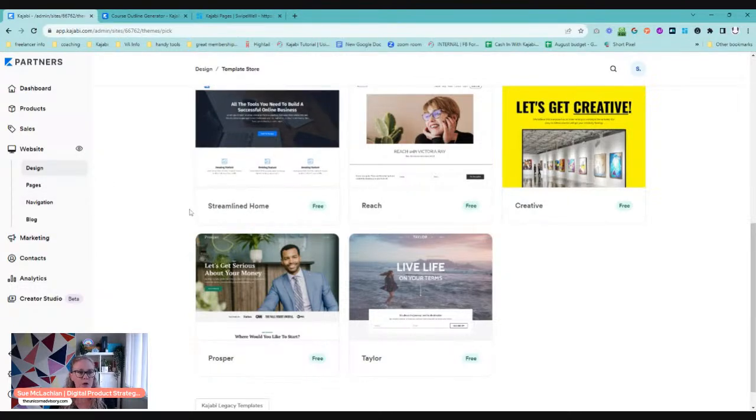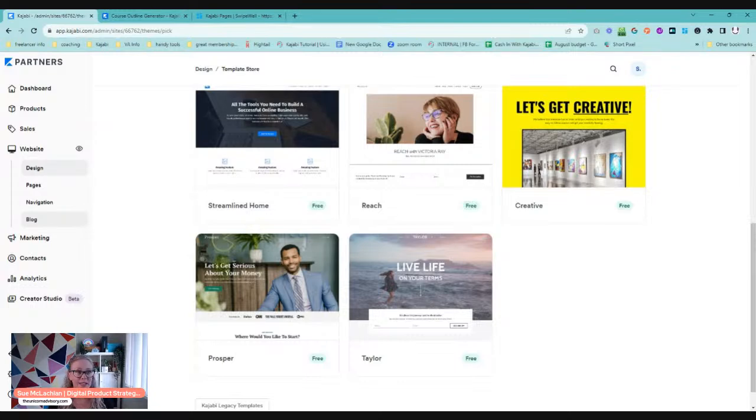But yeah, within the website, you've got your website pages, which is your standard kind of home, about, contact. And then you've also got landing pages, which are those pages that you want for signups, for sales pages, all of those individual pages that you might want, and of course a blog as well.